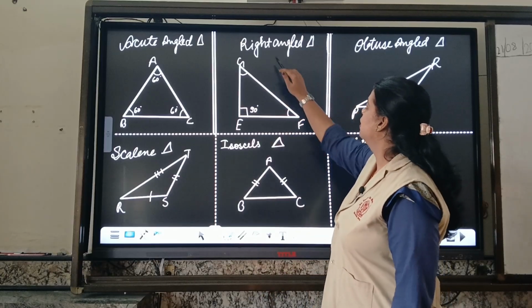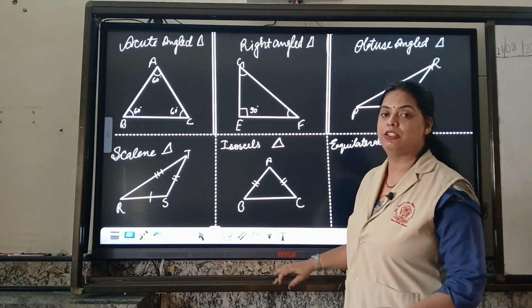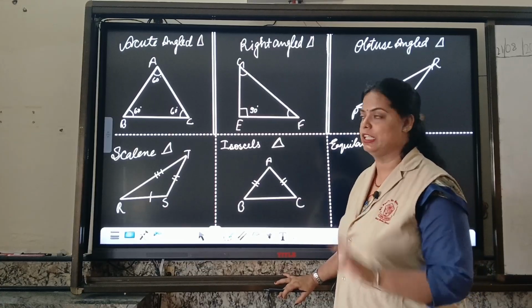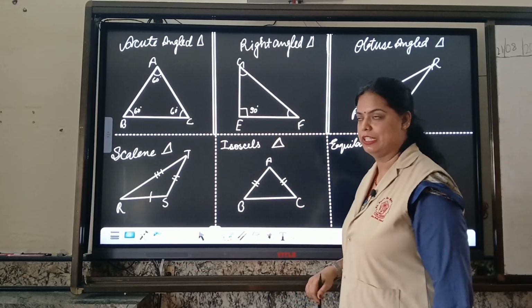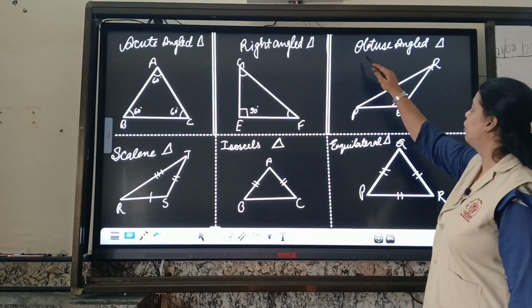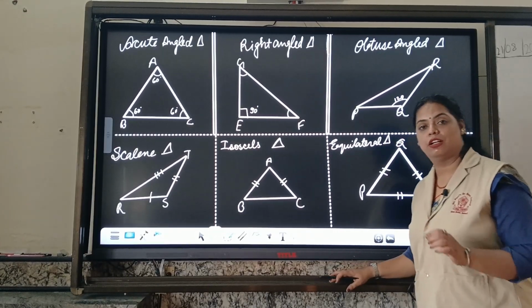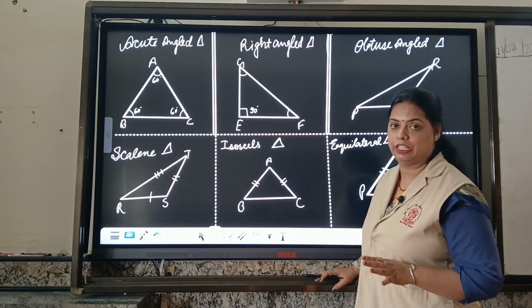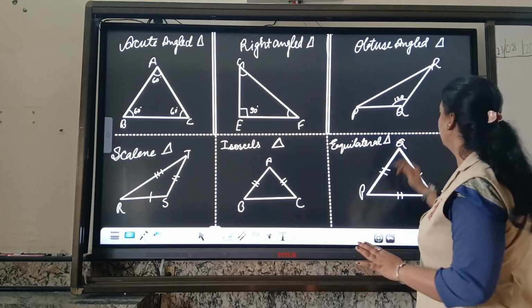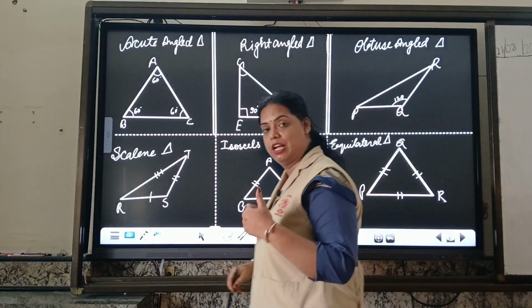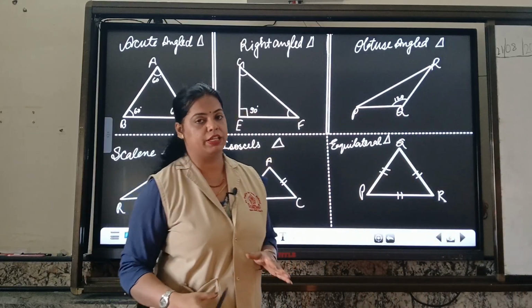Next, the right angled triangle. Right angled triangle means any one of the three angles must be 90 degrees. So here angle E is 90 degrees. And the last one is the obtuse angled triangle, meaning out of three angles, one angle should be more than 90 degrees. Angle Q is more than 90 degrees, it is 120 degrees. So the last triangle is known as an obtuse angled triangle.